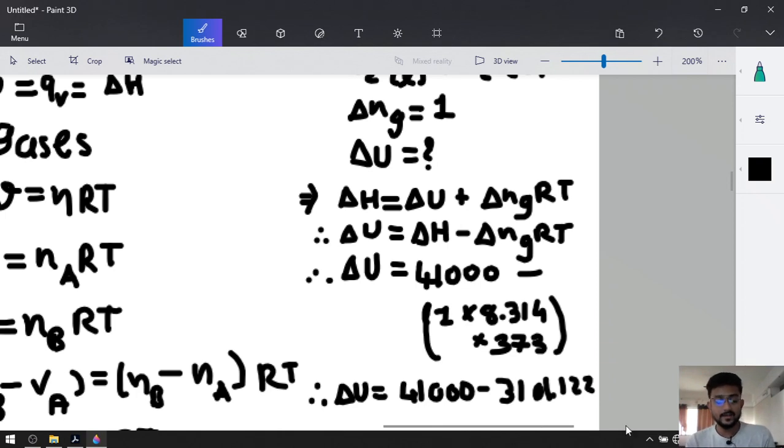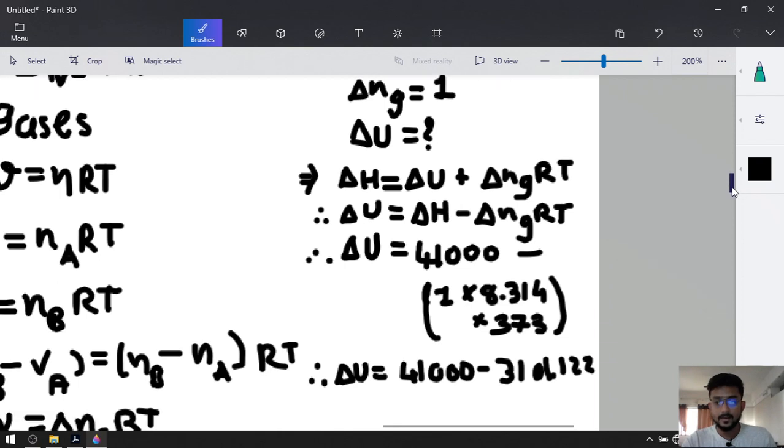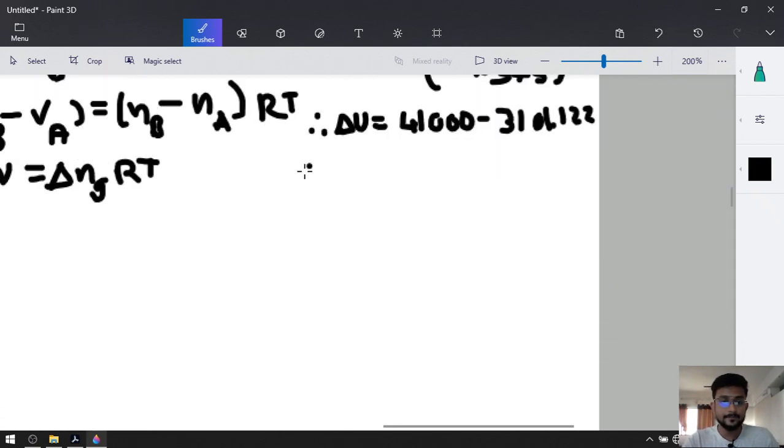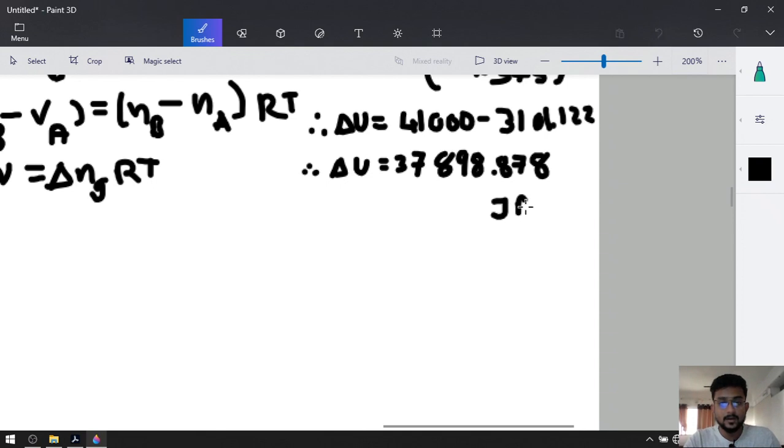If we subtract this from 41,000, we will get our answer, and delta U is equal to 37,898.878. Unit will be joule mole inverse.